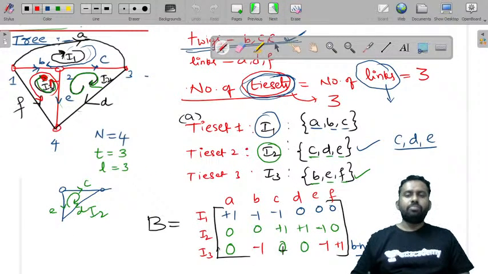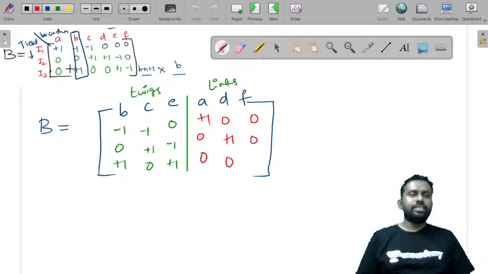So what are the values? Minus 1, minus 1, plus 1. So this is minus 1, minus 1, plus 1. So what is B? B is minus 1. And D? D is also... E is also, yeah, this value and this value will be, this is also minus 1, this is also minus 1.